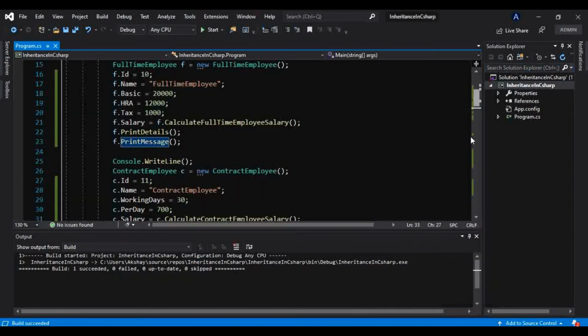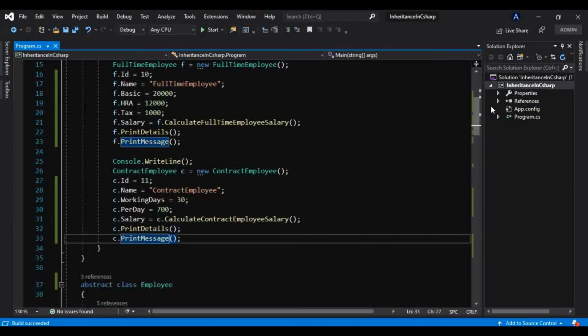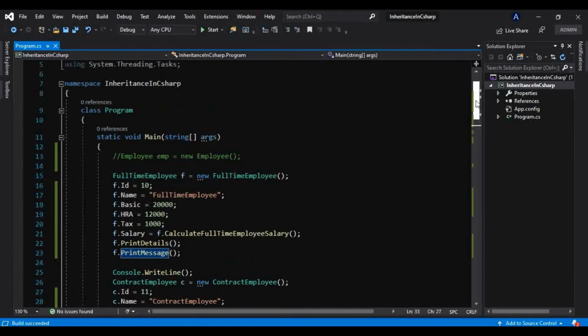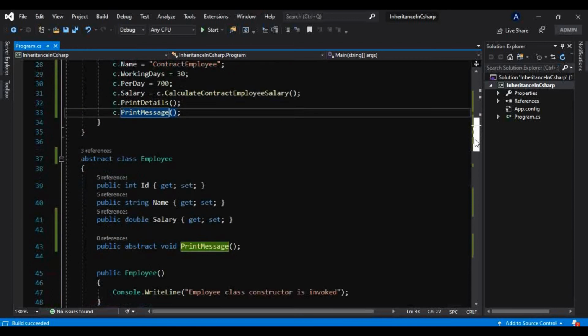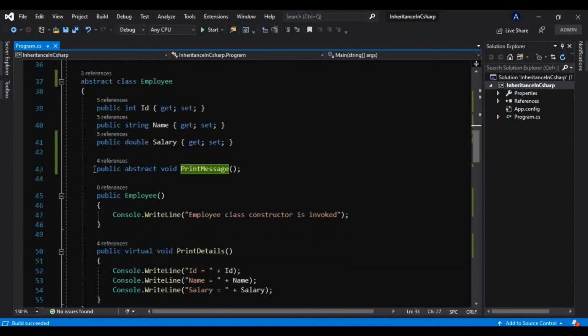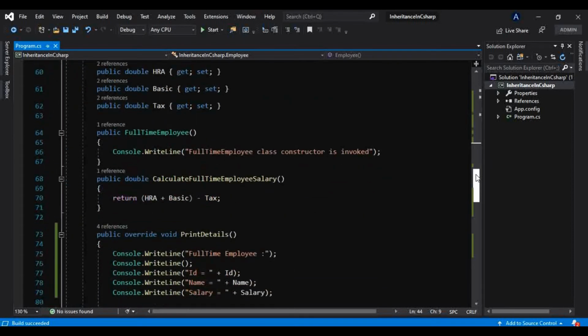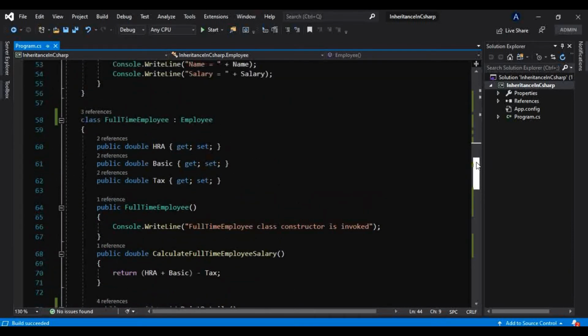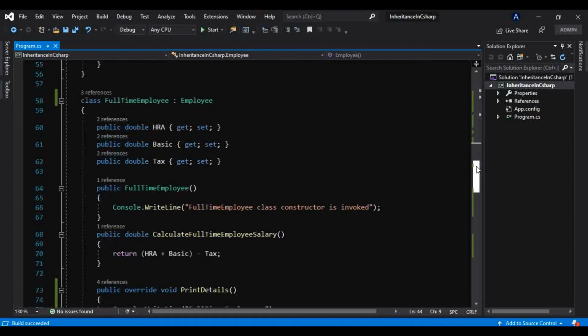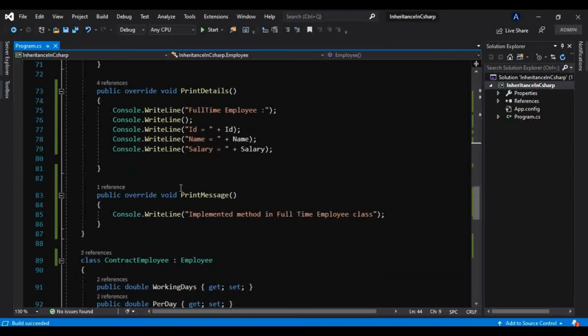So that is how abstract members don't need to have a body in the abstract class, and the implementation is provided in the derived type, and they have to provide that. But if they decide they don't want to provide that implementation,